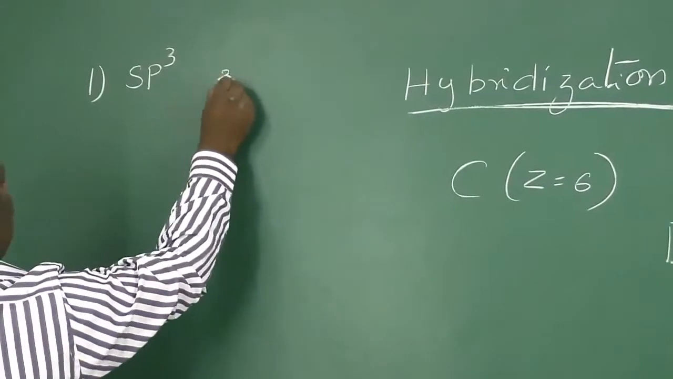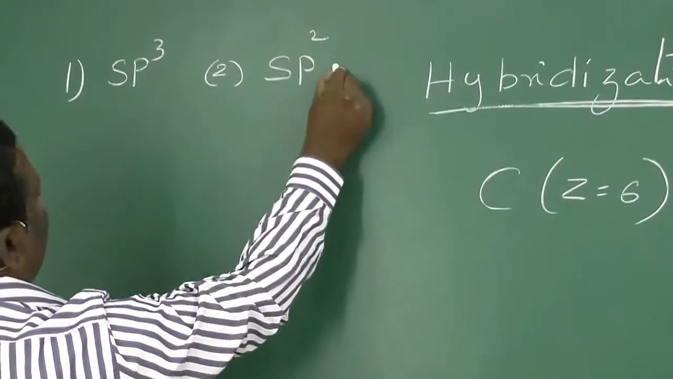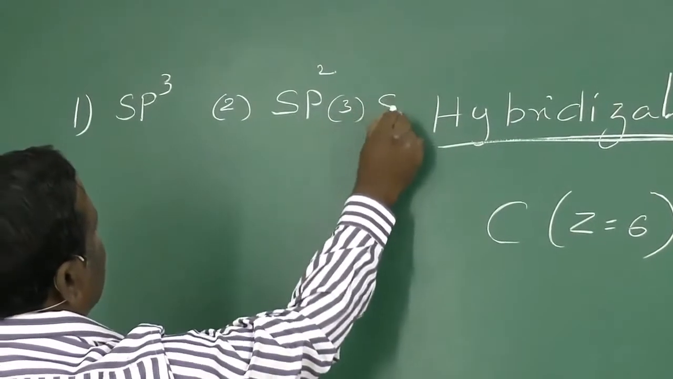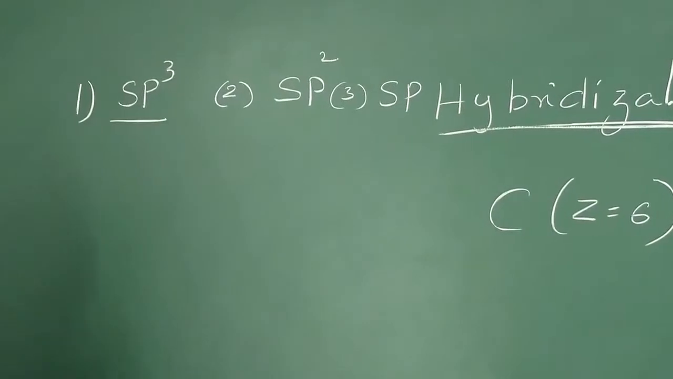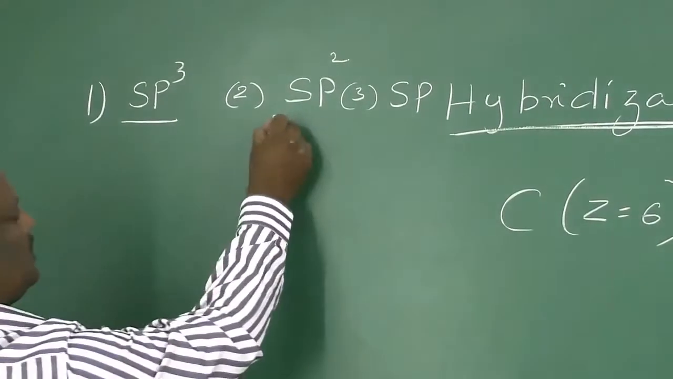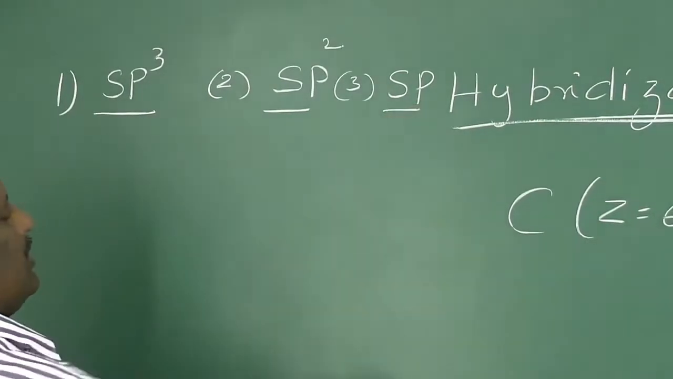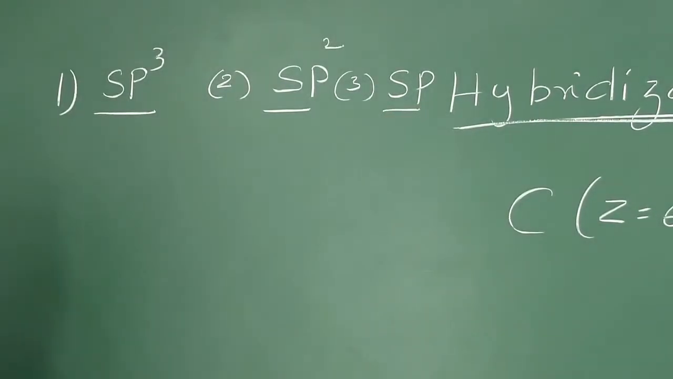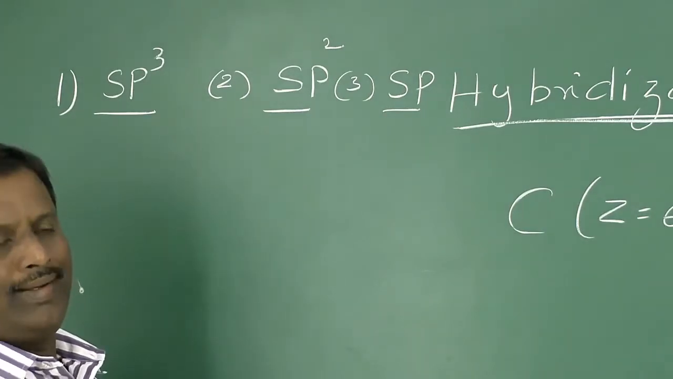Number 2, sp2 hybridization. Number 3, sp hybridization. sp3 hybridization, sp2 hybridization, and sp hybridization. Now let us discuss these hybridizations one by one.